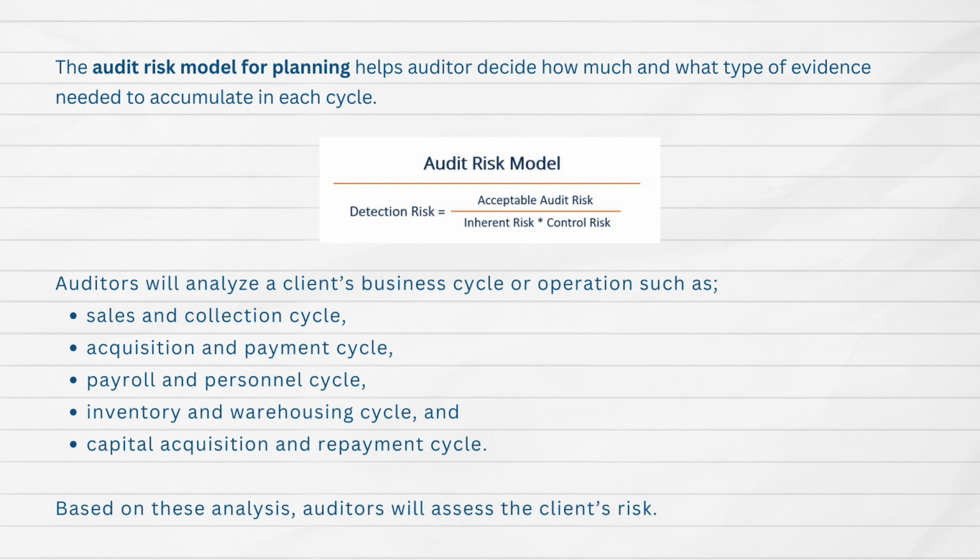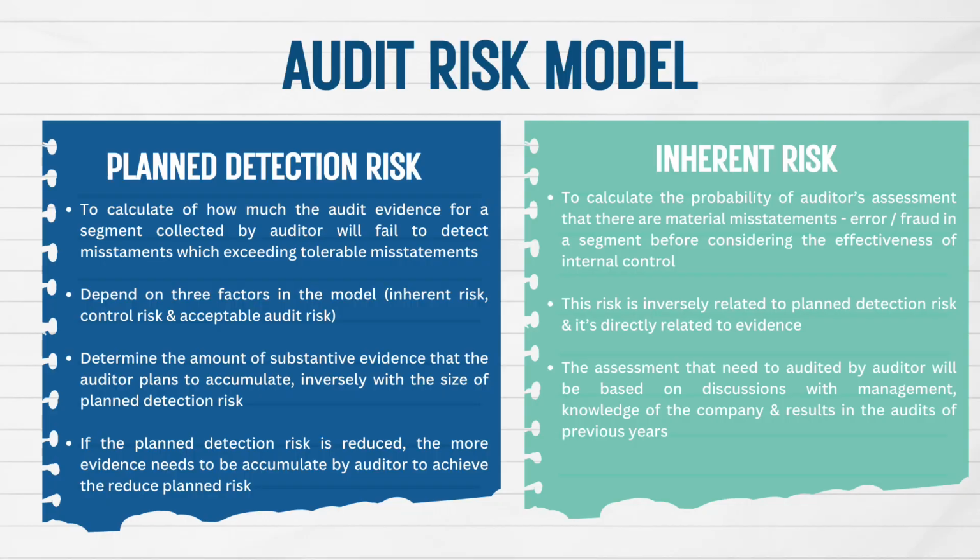in each cycle. Auditors will analyze a client's business cycle or operations, such as the sales and collection cycle, acquisition and payment cycle, payroll and personnel cycle, inventory and warehousing cycle, as well as the capital acquisition and repayment cycle. Based on this analysis, auditors will assess the client's risk. Next, we will continue with audit risk model components.